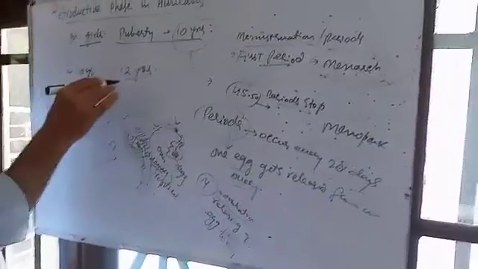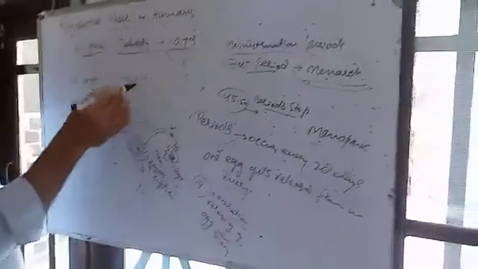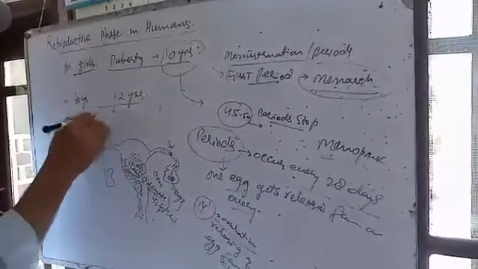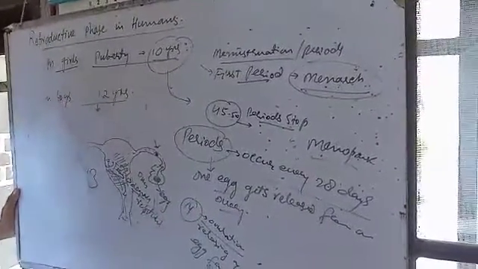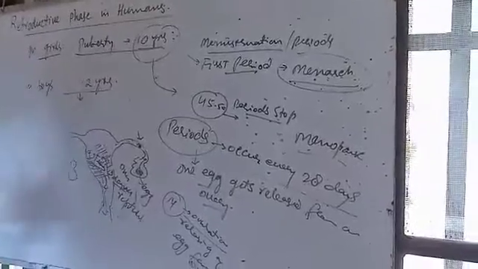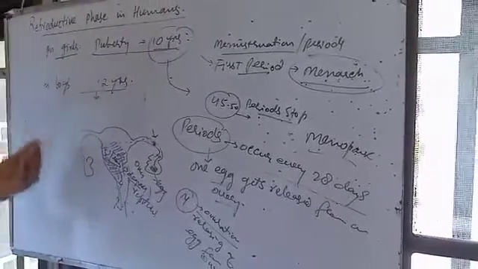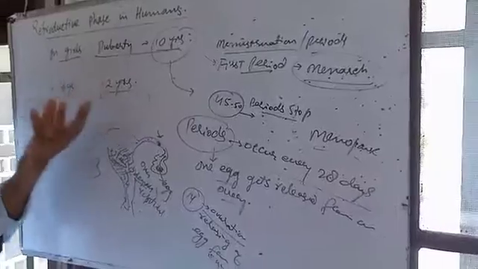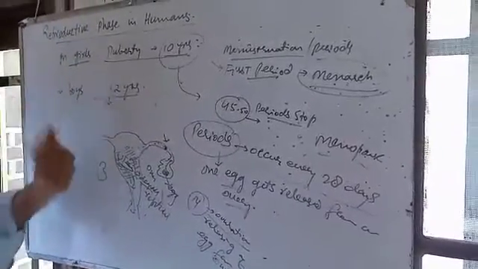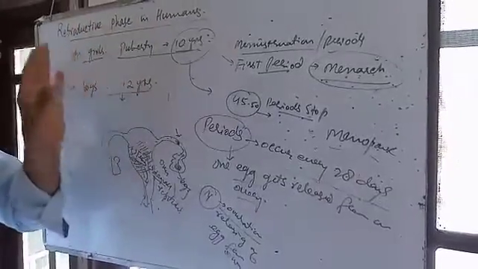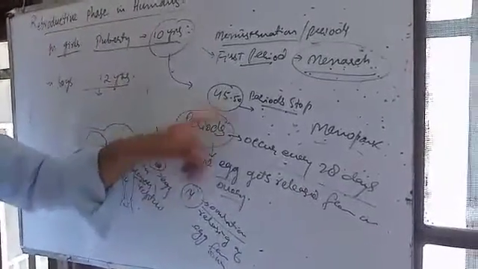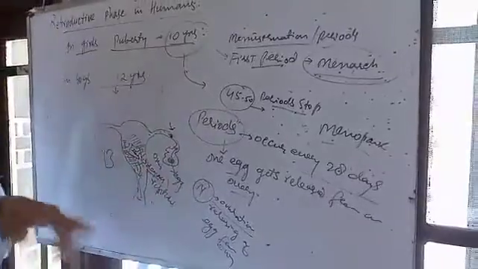In case of boys, boys begin to produce sperms from 12 years of age, and it lasts up to death. There is no fixed period in boys after which the testes stop the production of sperms, but throughout life the boys can produce sperms. But in case of girls, they produce eggs only up to 45 or 50 years of age, after which is menopause. Thank you.